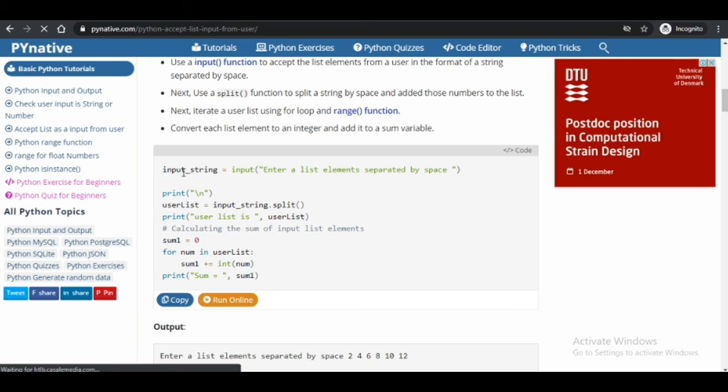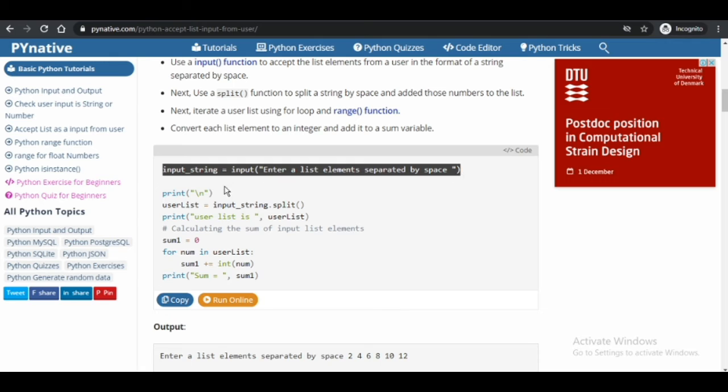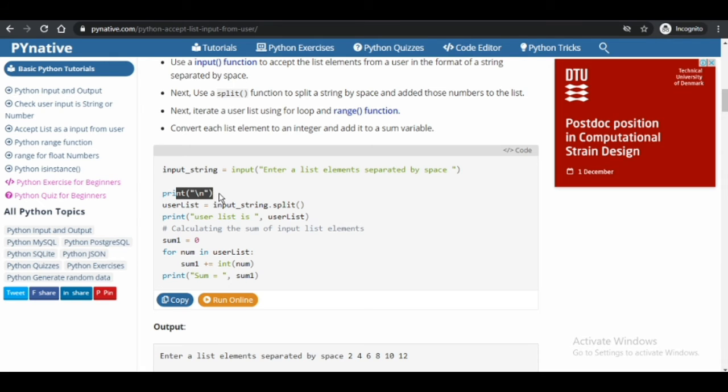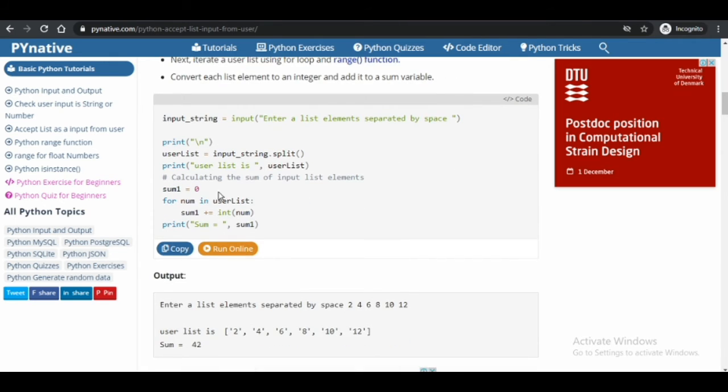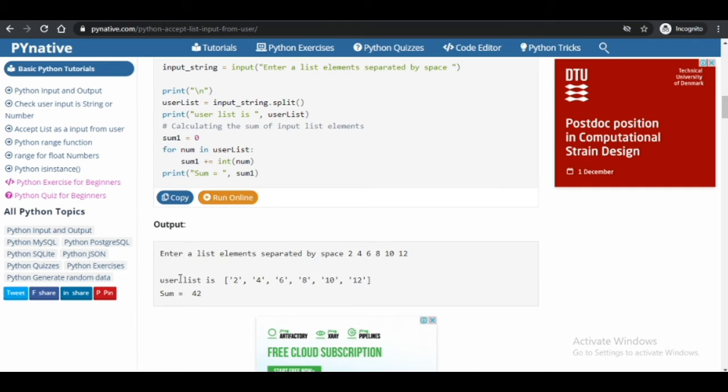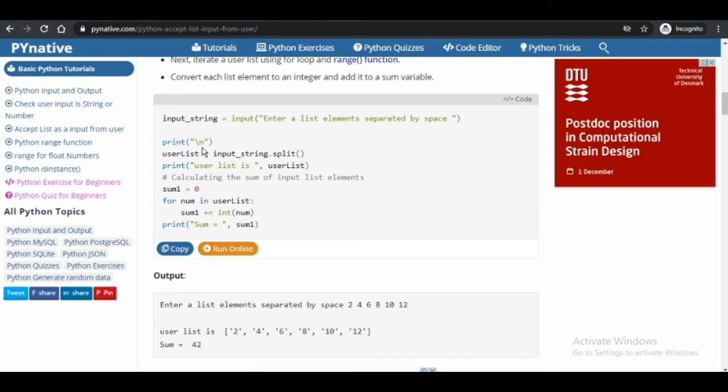So if input string is input enter a number, that's how we input a number. In C++, we write cin, enter a number. Now print: this is a line gap, enter and user list are far apart because of this println.